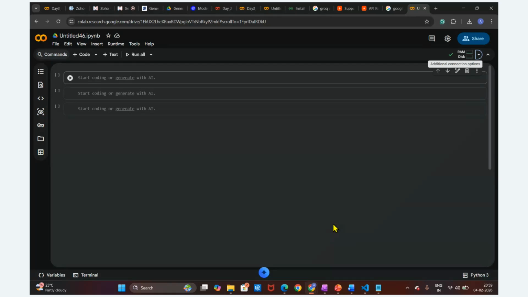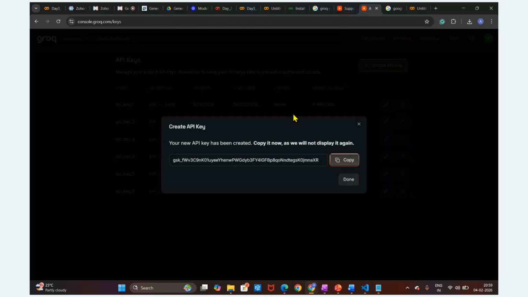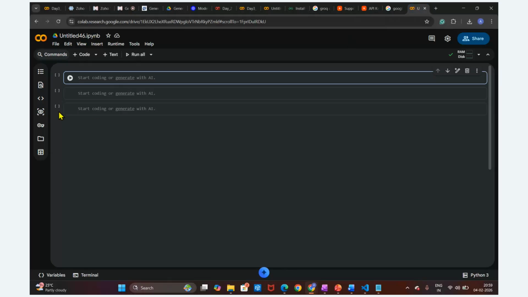Later I will showcase how you can set this up locally in VS Code. Let's suppose I have copied the key we created. This key will not be shown again, so copy it carefully and then store it in the environment. How can you store it? Here is the secret button.